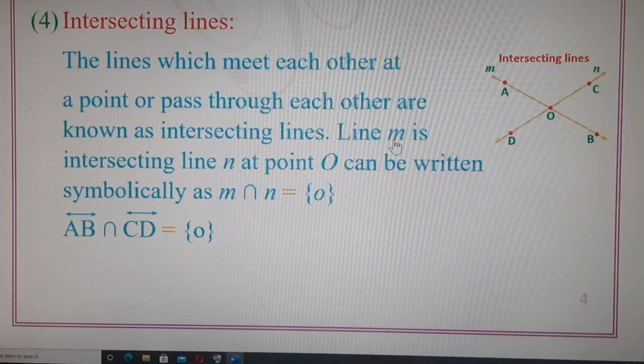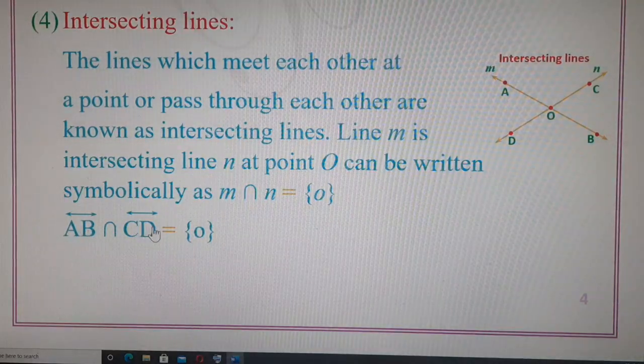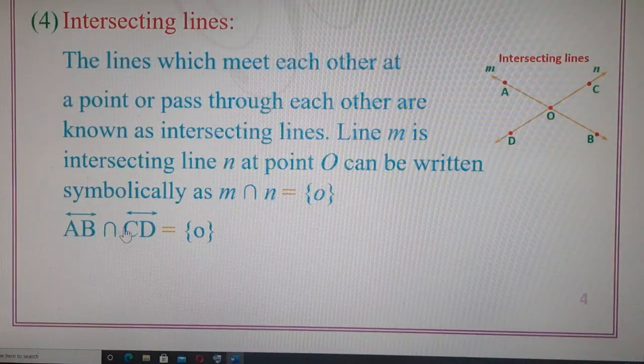So if a single letter is used for naming the line, then we use a small letter of the English alphabet. But if a line is named using two letters of the English alphabet, then we use capital letters. For example, line AB and line CD, that means we are using two letters. So AB and CD are written in capital letters.